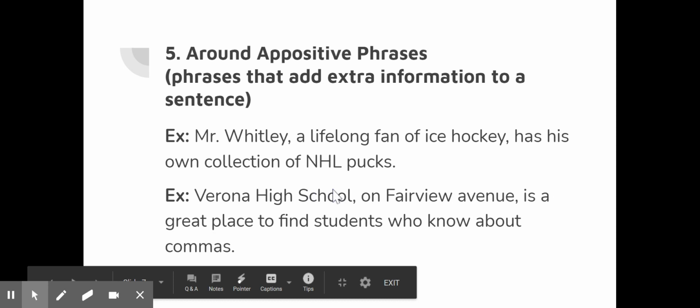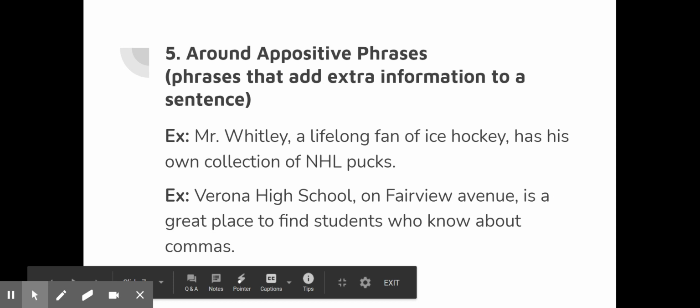Verona High School, comma, on Fairview Ave is a great place to find students who know about commas. This is an appositive phrase and a prepositional phrase. This is adding extra information to your sentence. It starts with a preposition, and it needs to be separated out with commas, right? Verona High School is a great place to find students who know about commas. It's an independent clause. You've added in a little bit of information here.